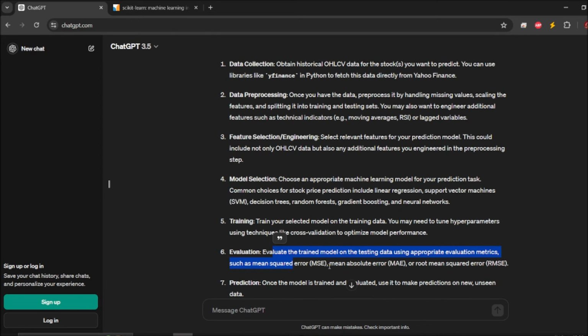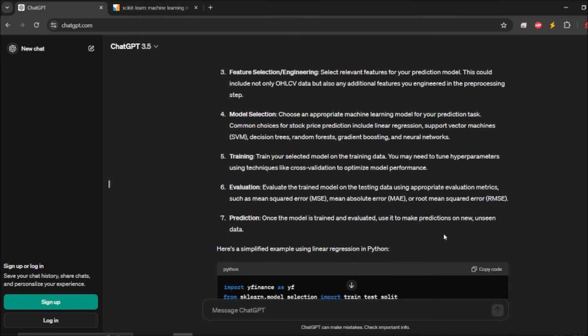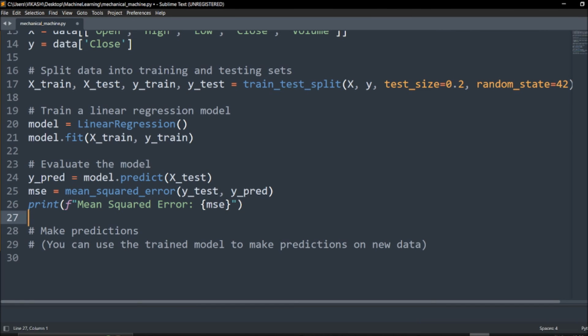So as of right now we are doing some evaluation with the mean squared error, okay, as we do for testing models or algorithms or software. So we utilize this. Once the model is trained and evaluated, use it to make predictions on new unseen data. So this is how we can do it. Once it is evaluated and we got the results, we are good to go.